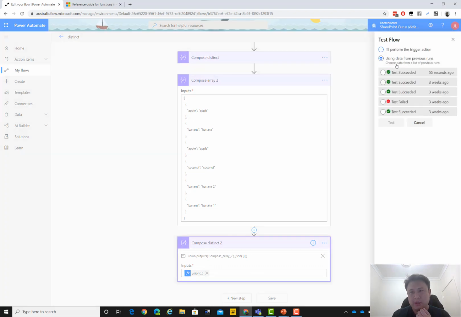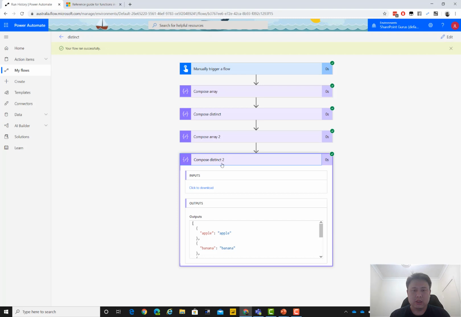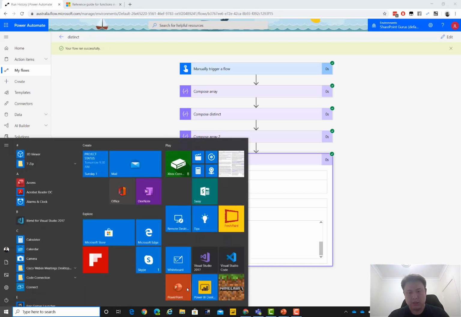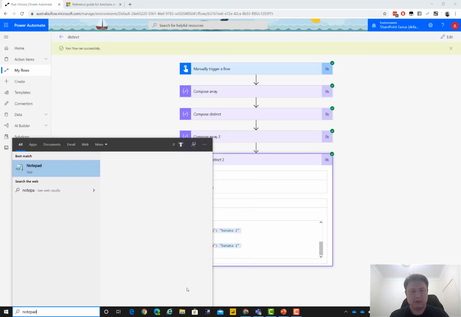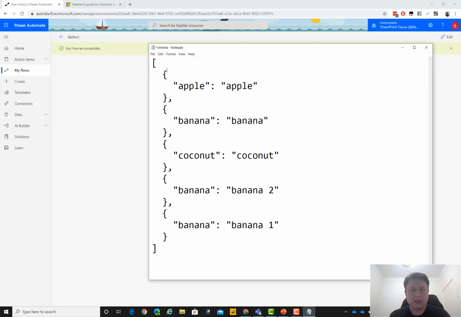So in the case of merging, now we're working with complex objects, not just simple objects. This will basically give us, and it's harder to see this, but let's take that out and put that into Notepad. So you see, an object has to be completely identical for it to be filtered out. Objects that have slight variations, 2 and 1, appear as additional objects.